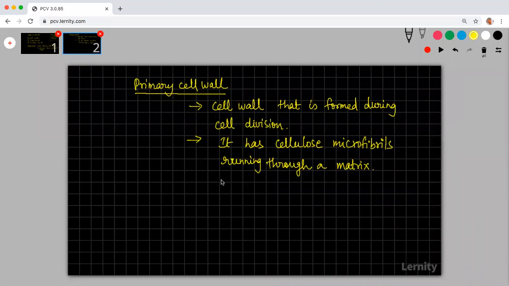The matrix consists of hemicellulose, polysaccharides.